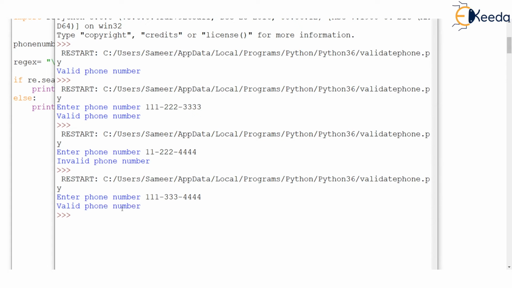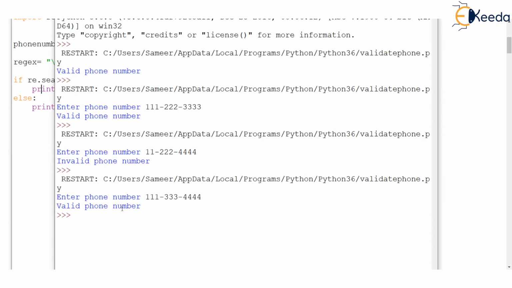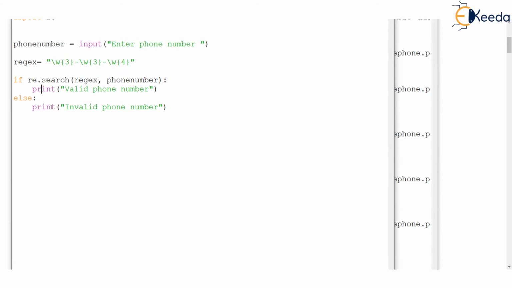But what if I run the same code and it is asking me to enter the phone number? Just see. If I enter 111-22-888, now this is not in the valid format because the middle portion should contain 3 digits and the last portion should contain 4 digits. So the regular expression is going to spot it and say this is an invalid phone number. That's the magic of the regular expression that we have made here.